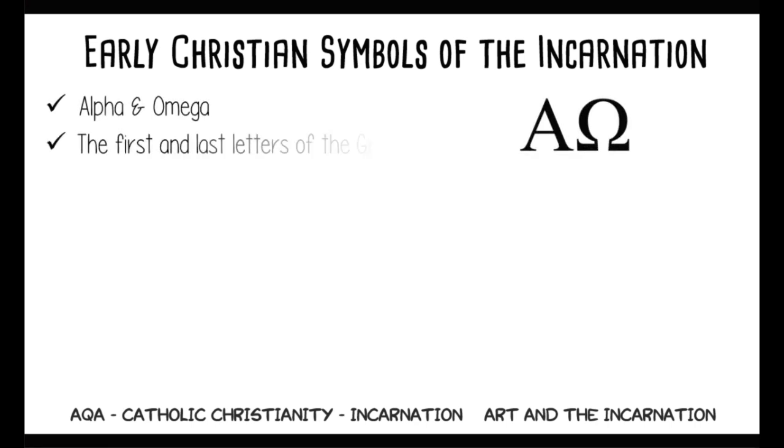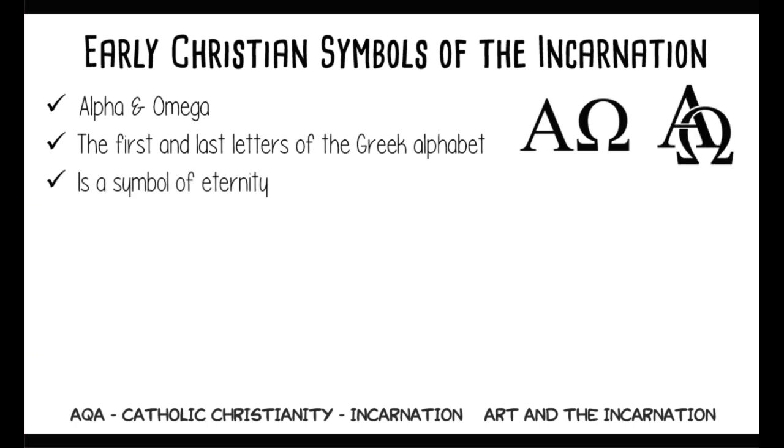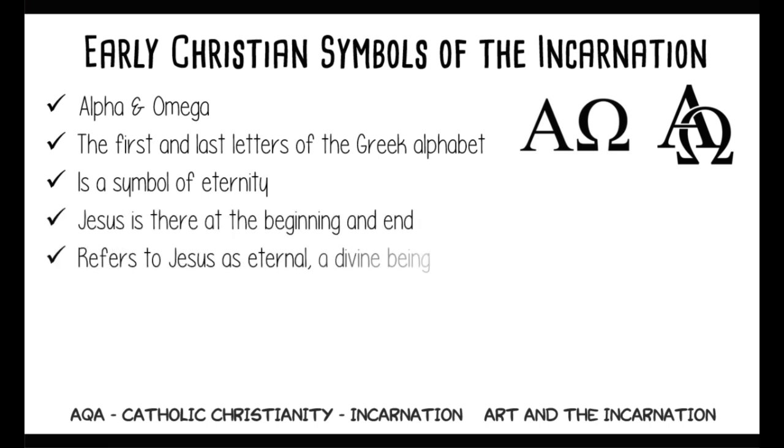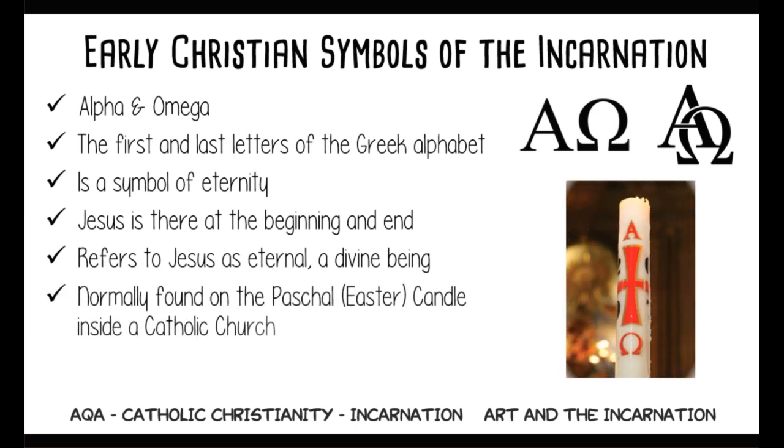Alpha and Omega are the first and last letters of the Greek alphabet, and so using them together is a symbol for eternity. God is eternal, and so to refer to Jesus as the Alpha and the Omega, or the beginning and end, is to acknowledge that he also is eternal, that he is a divine being who has been with God since the beginning. This symbol is normally found in a Catholic church on the Paschal candle, or Easter candle.